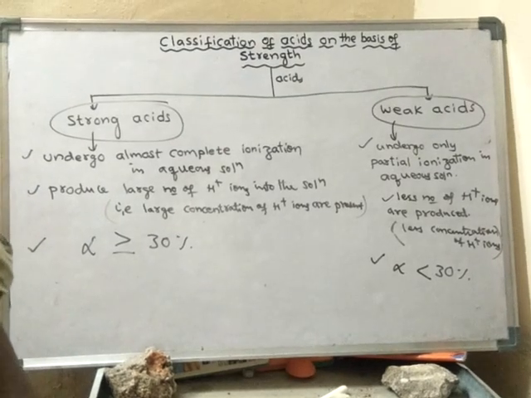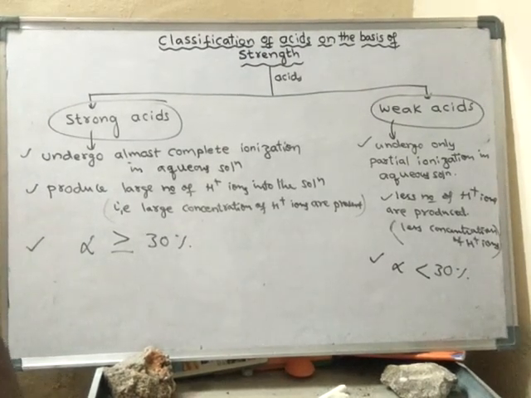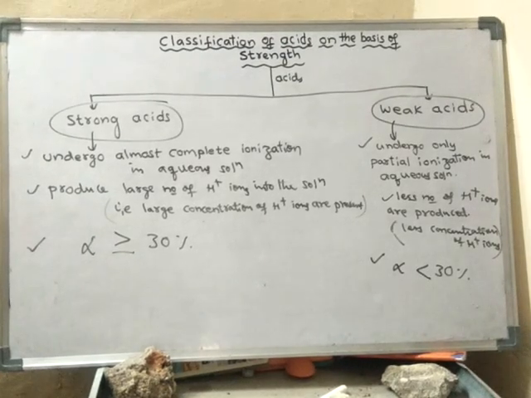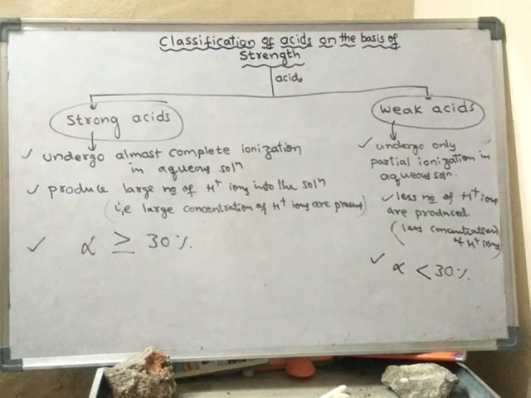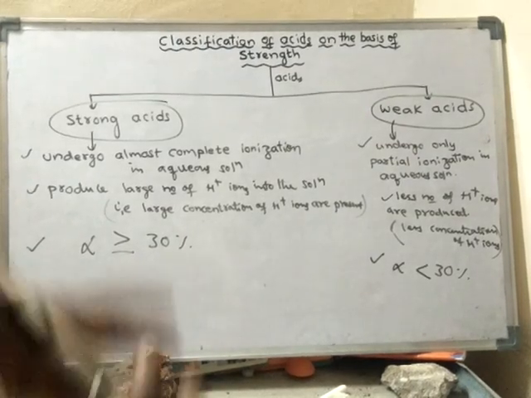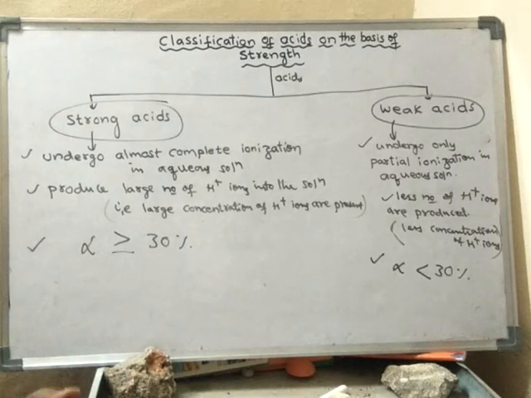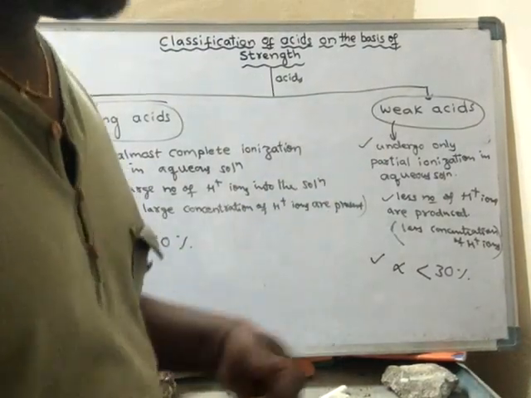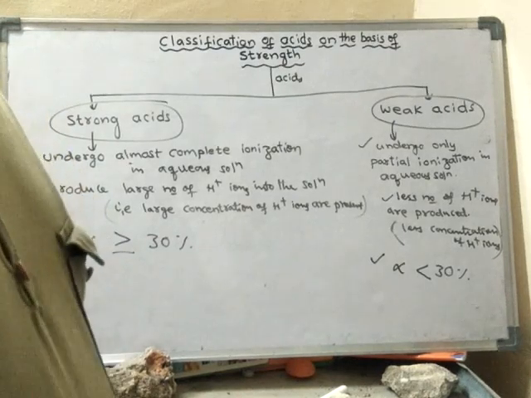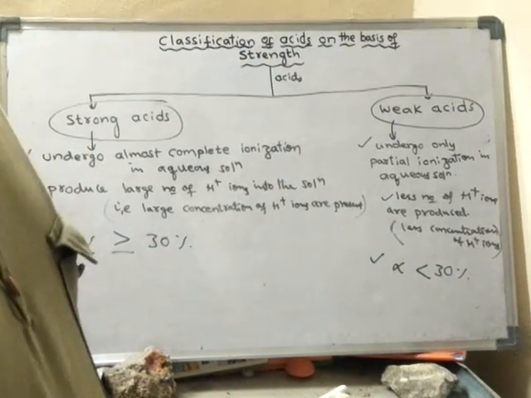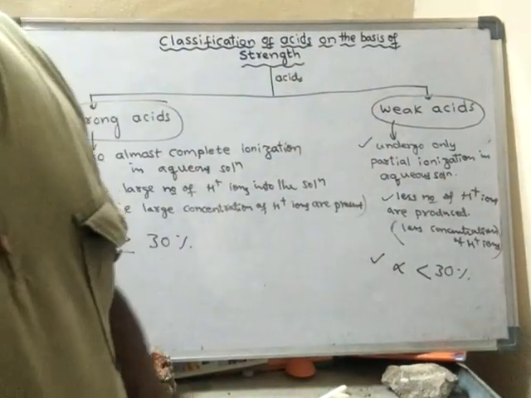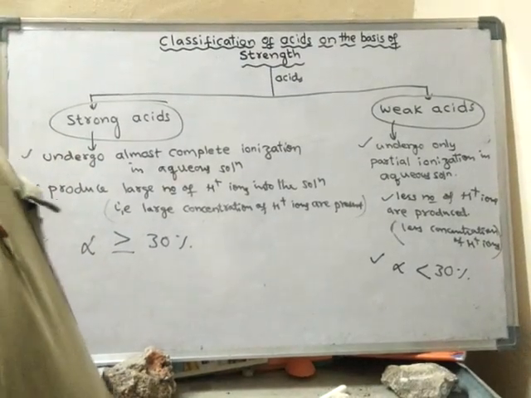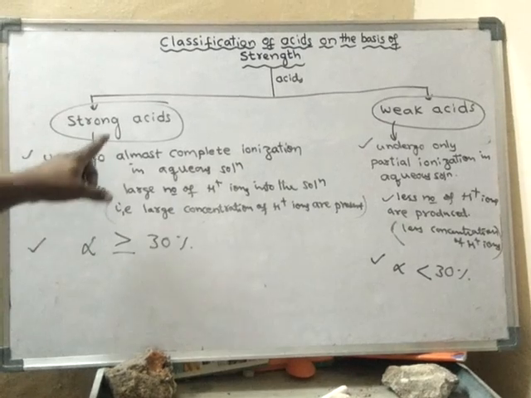For example, if you take 200 molecules of acid, at least 60 molecules should undergo ionization. If at least 60 molecules undergo ionization, then such an acid is said to be a strong acid. If the ionized molecules are less than 60 out of 200, then it is said to be a weak acid. Like this, based on the degree of ionization also, we can find the strength of the acids.